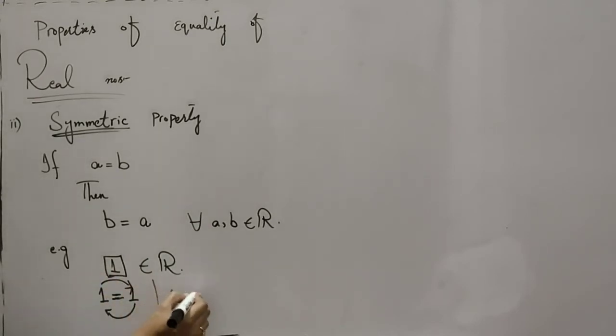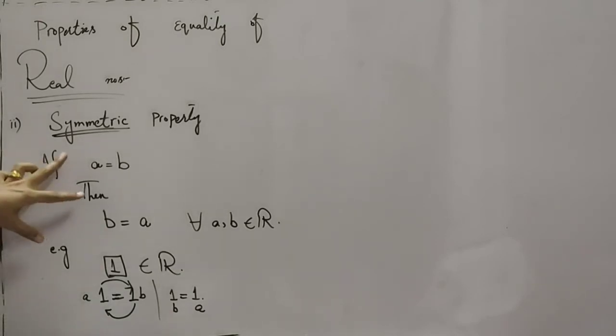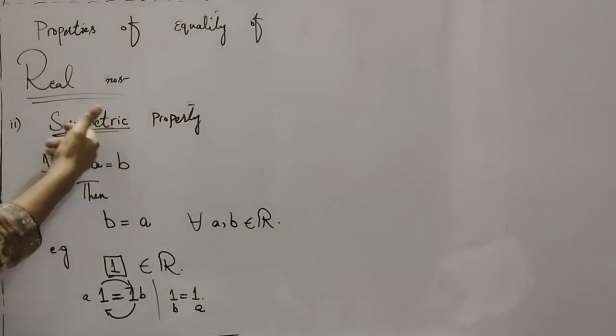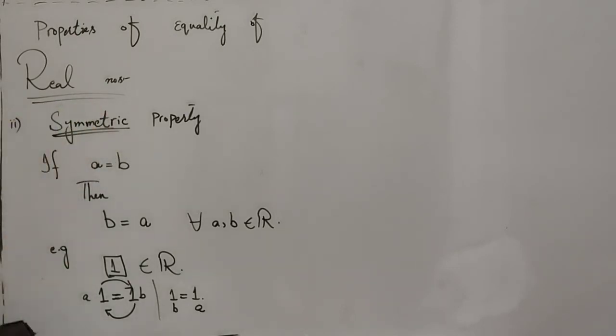This is A and this is B. Now this is B and this is A. There is no difference between them. It means that both the elements will be the same. This is the symmetric property of the equality of real numbers.